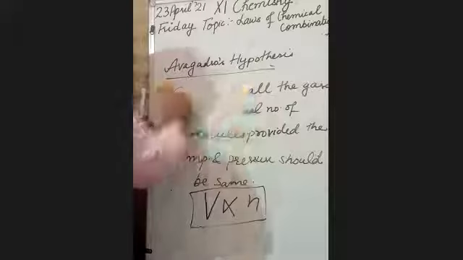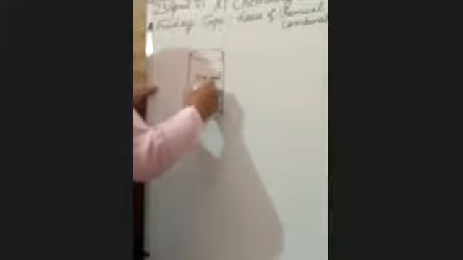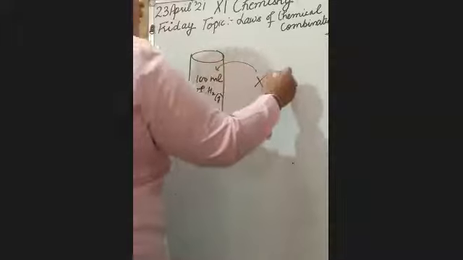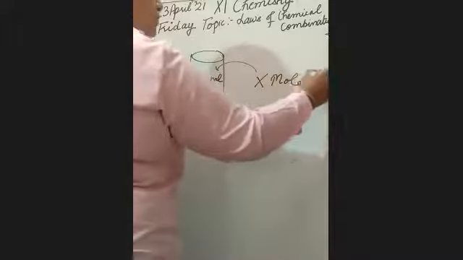Suppose I am taking one cylinder, and in this 100 ml of H2 gas is present at a certain temperature and pressure, but it is the same for all the gases. It contains X molecules of H2 gas.